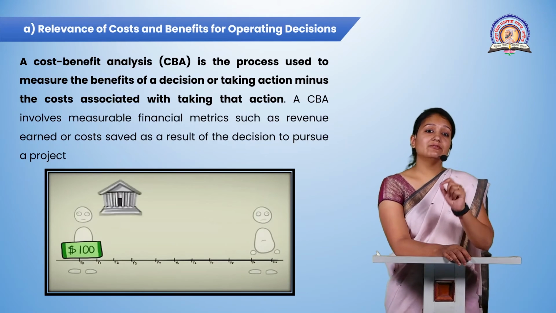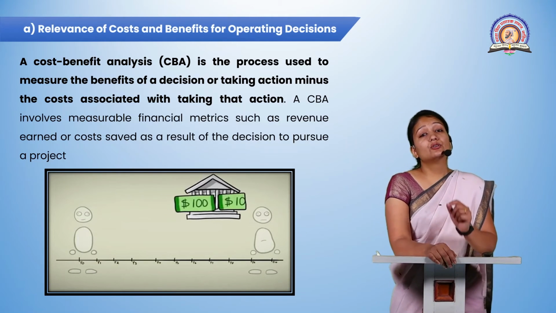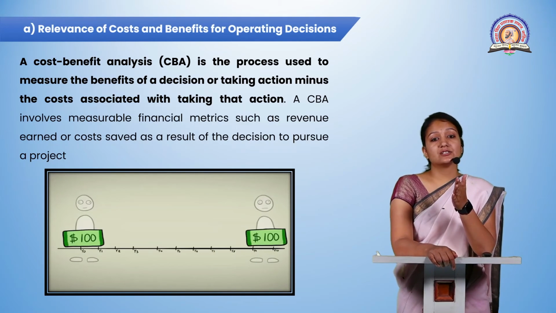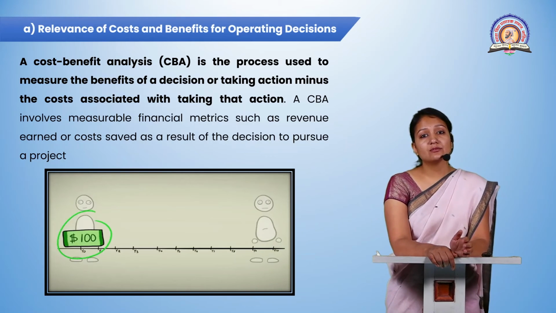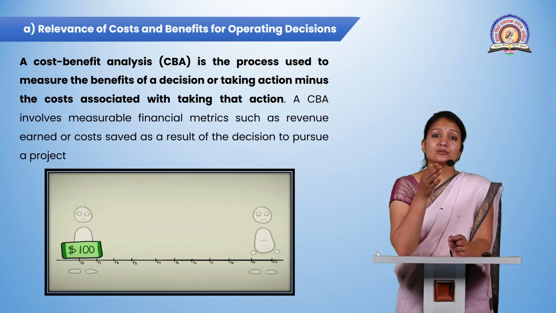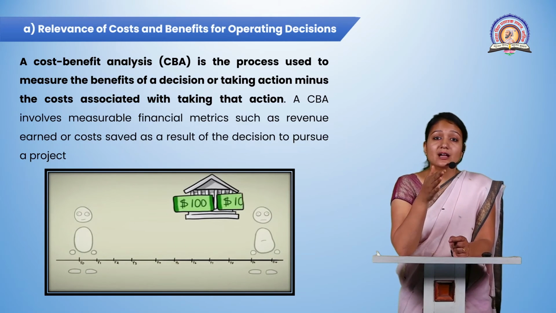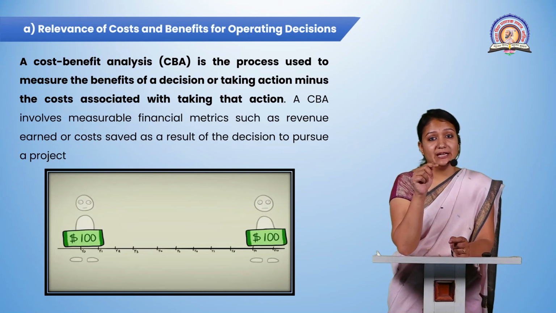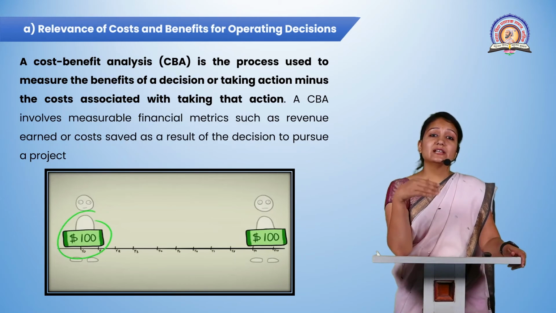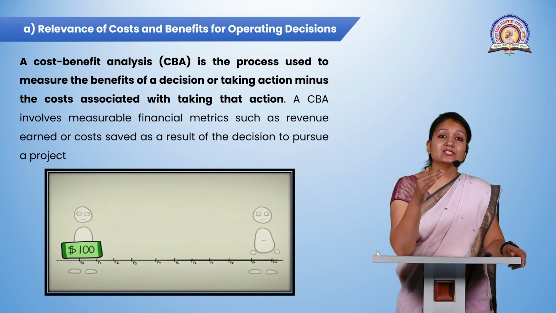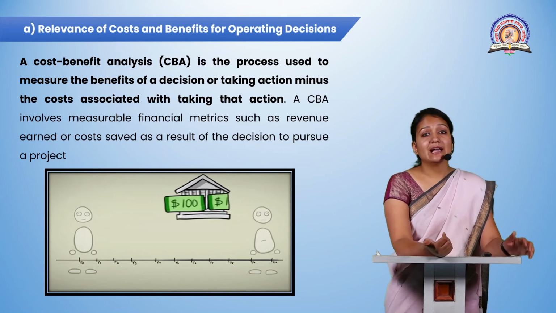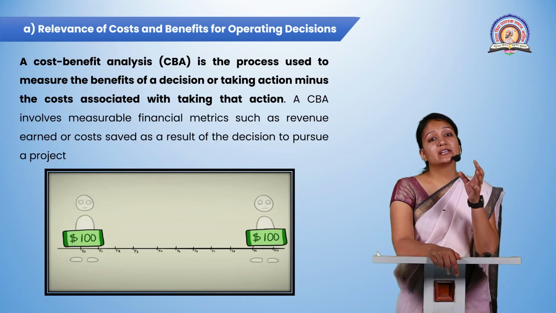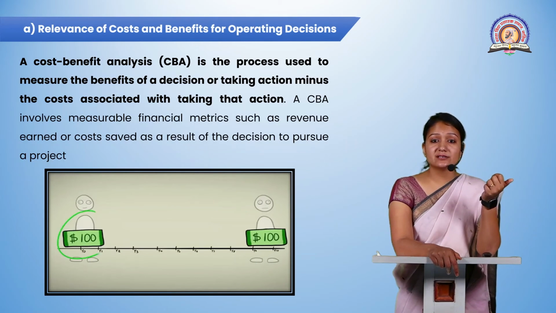Now the cost benefit analysis is a process used to measure the benefits of a decision or an action taken, minus the cost associated with taking that action. It means you are taking a decision, and that decision will require a cost. But after that decision is fulfilled, you subtract that amount of cost from what you get. So the cost benefit analysis involves measurable financial metrics such as revenue earned, or we can say cost saved as a result of a decision to pursue a particular project or a particular research.